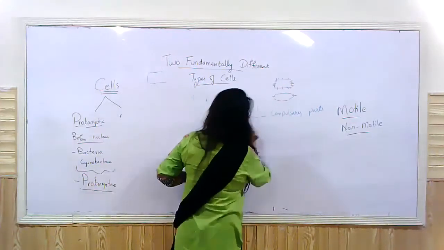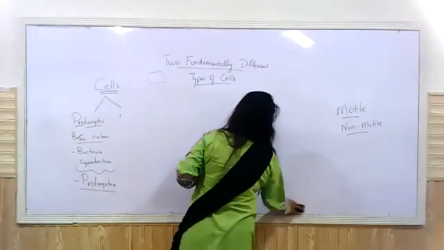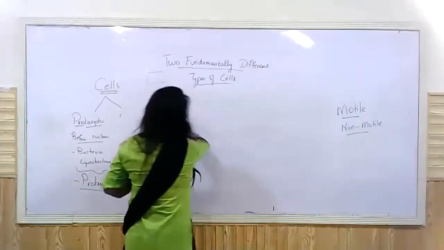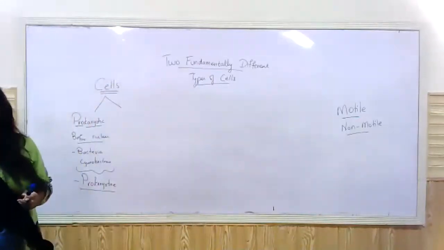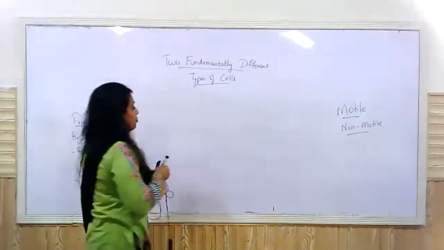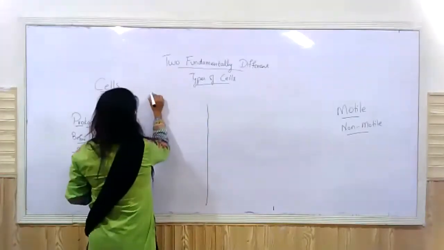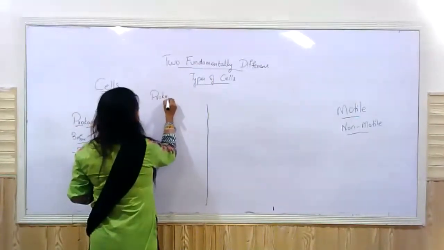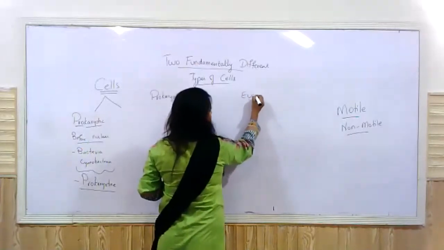There are a few terms that I'll be using that you have to familiarize yourself with, right? The differences are mentioned in your book. I'm just writing them down here to explain the differences to you, right? In your book, it's on page number 22. You can open that up with me if you want right now. So we have the prokaryotic cell on one side and the eukaryotic cell on the other side.